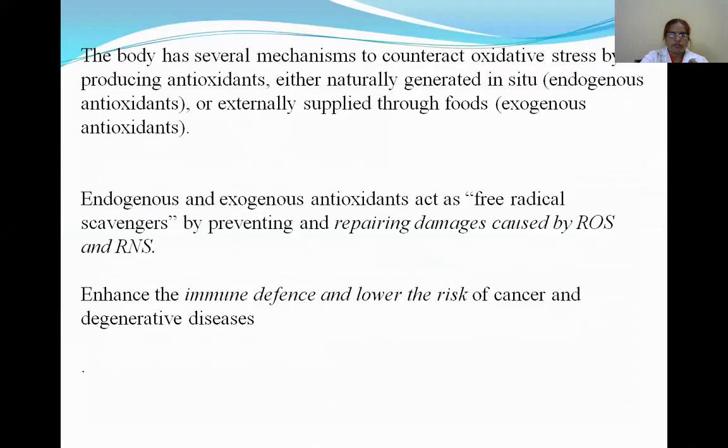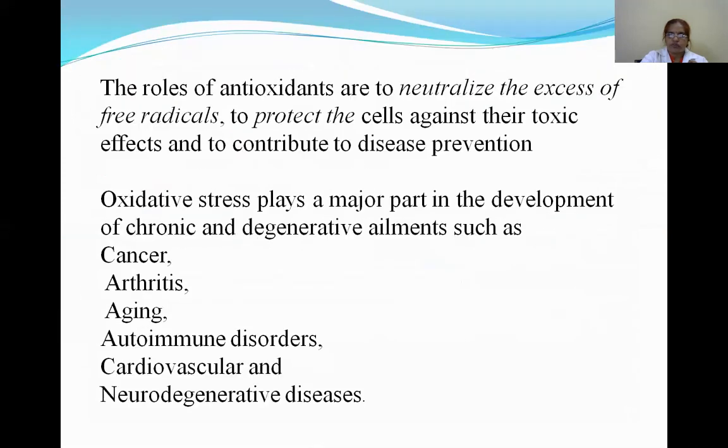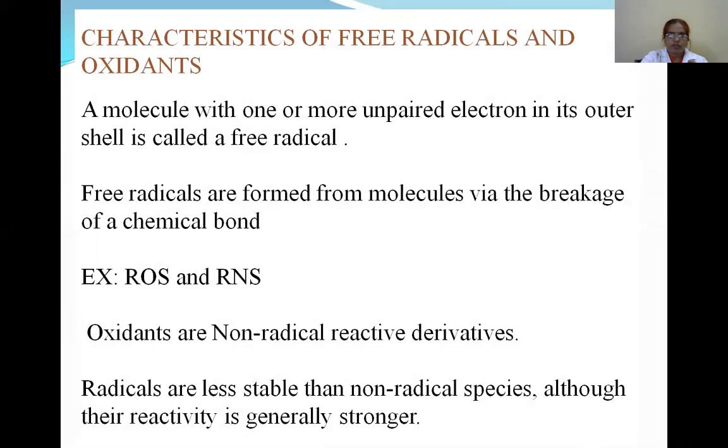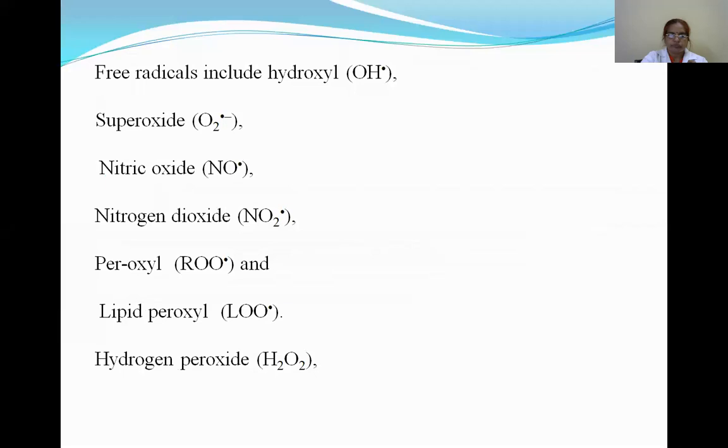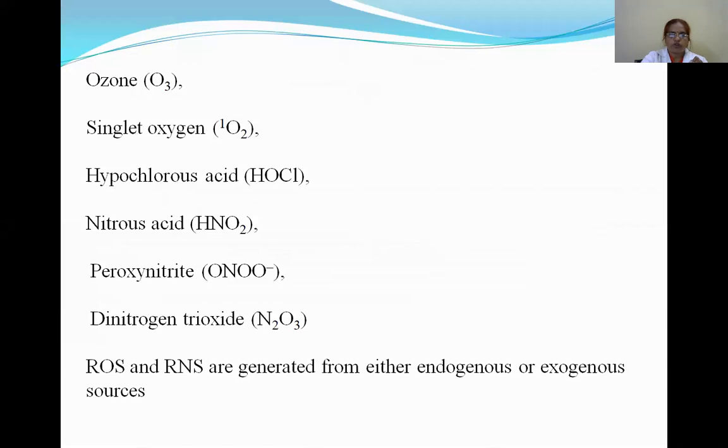Here is once again the classification of free radicals and how they enter into and damage the organs. Examples of free radicals are superoxide, nitric oxide, nitrogen dioxide, peroxide and lipid peroxide, hydrogen peroxide, ozone, singlet oxygen, hypochlorous acid, nitrous acid, peroxynitrite and dinitrogen trioxide. These are all causes for the formation of reactive oxygen species and reactive nitrogen species from their endogenous and exogenous sources.